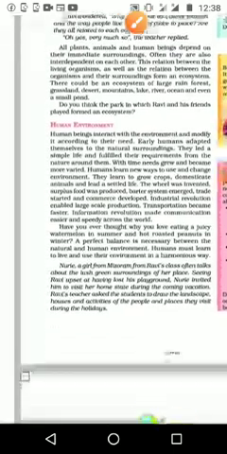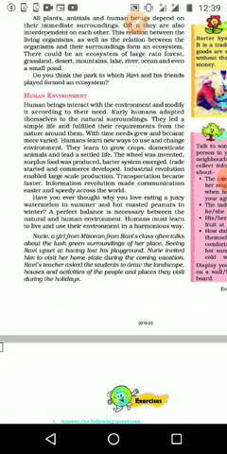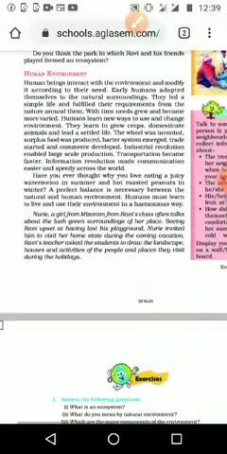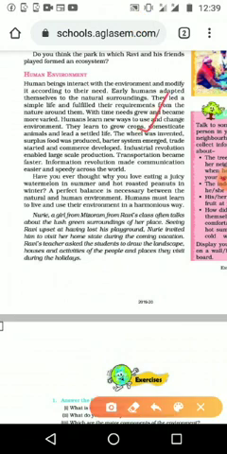Then next comes the human environment, where we develop our own items or components to make our life more peaceful and harmonious. Human beings interact with the environment and modify it according to their need. For example, in olden days ladies washed their clothes on stones, and nowadays we depend on the washing machine. Like that, slowly we are making changes in our nature and atmosphere. For example, the invention of the wheel, then surplus food production, then the barter system emerged.